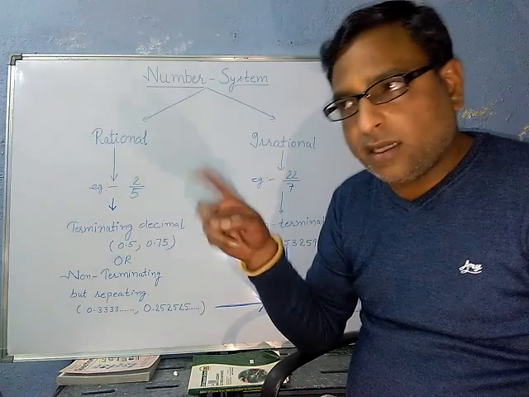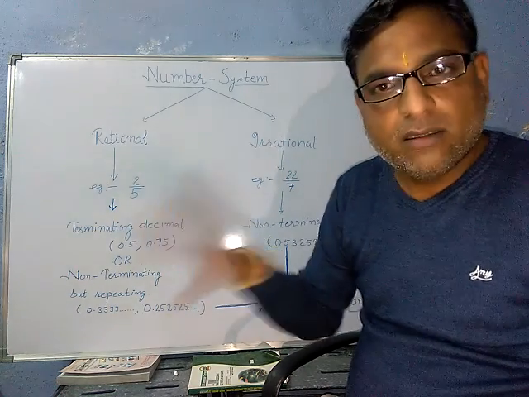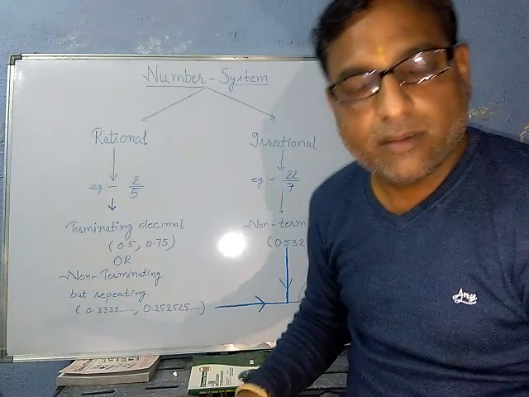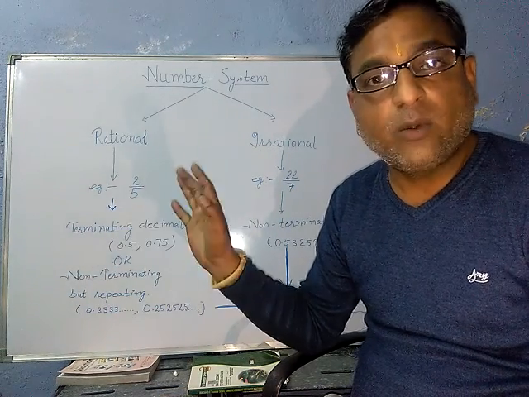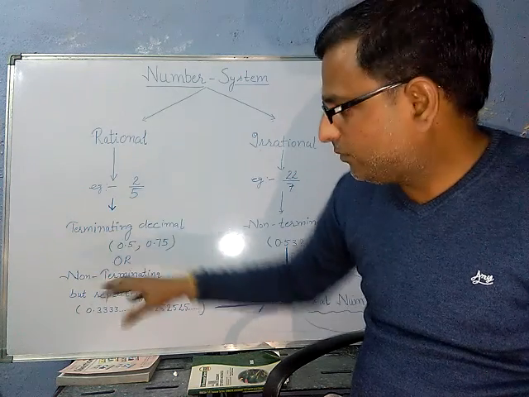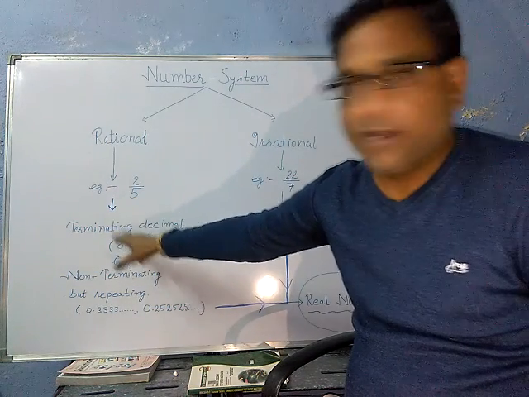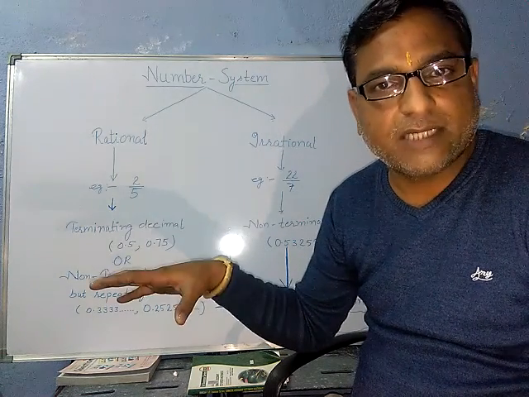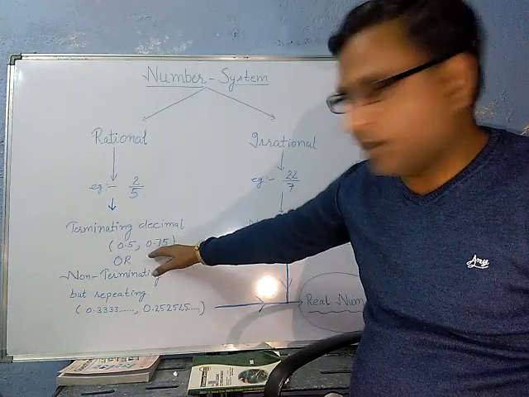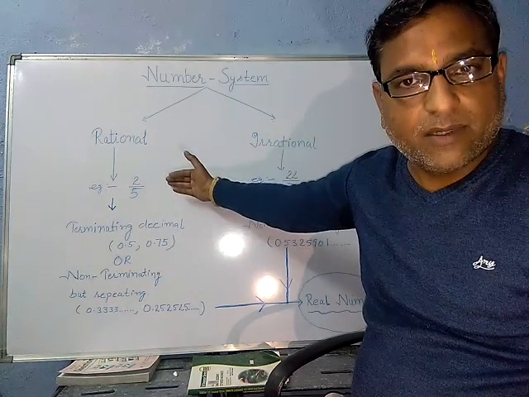In which case, like 8 is divisible by 2, 2 fours are 8, the remainder will be 0. In that case it is totally divisible, or we used to say that this will terminate. So 0.5 and 0.75 are examples of terminating decimal expansion. If you are getting a terminating decimal expansion, that fraction will be a rational number, right?